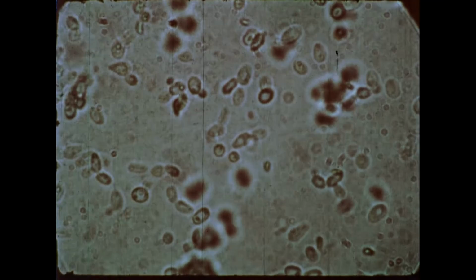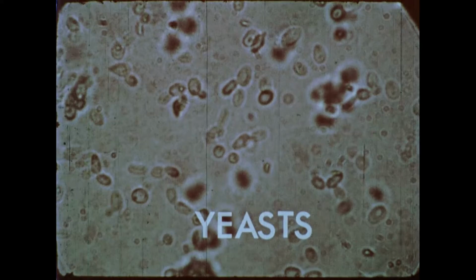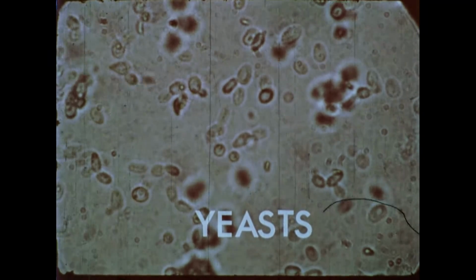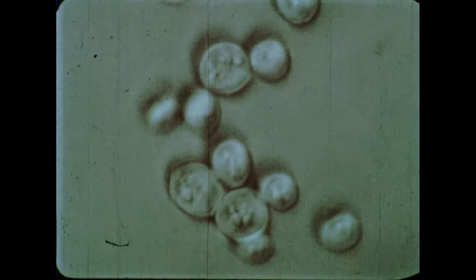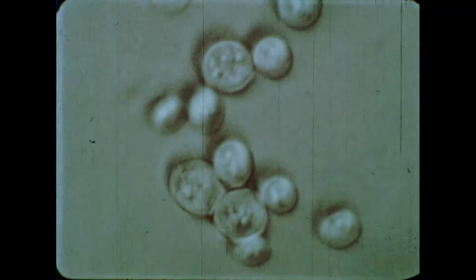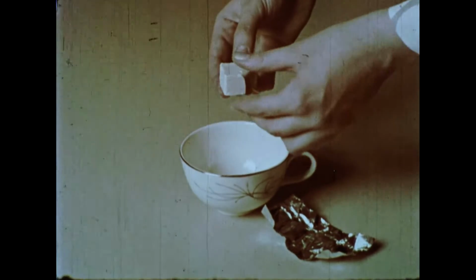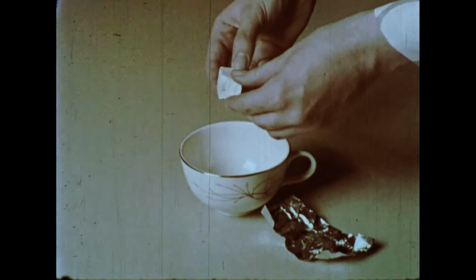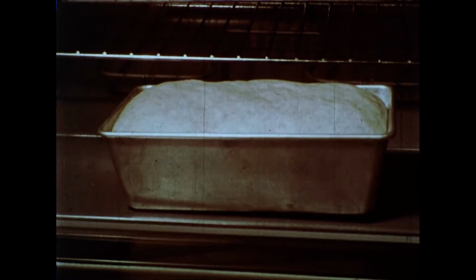Another group of fungi is made up of the yeasts. Yeasts are similar to bacteria, only larger. Like bacteria, yeasts also reproduce by division. Yeast, you may know, is used in cooking. It is added to dough before it is baked into bread. Using time-lapse photography, we can show how bread rises as the yeast forms gas bubbles in the dough.